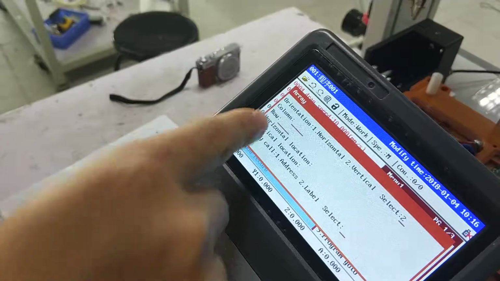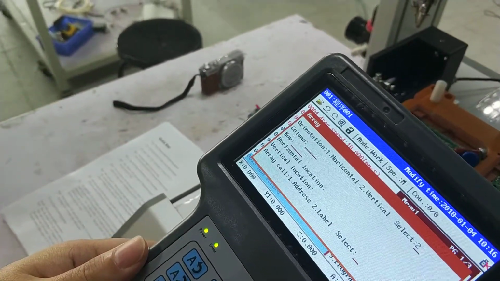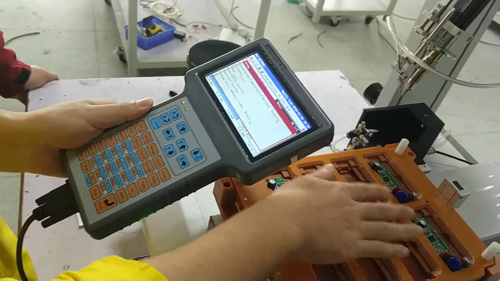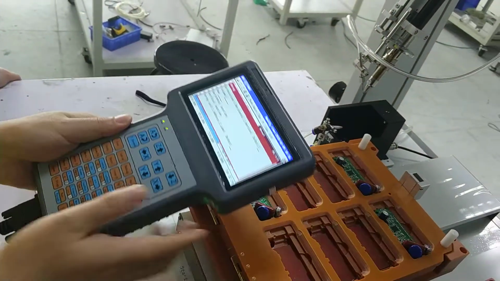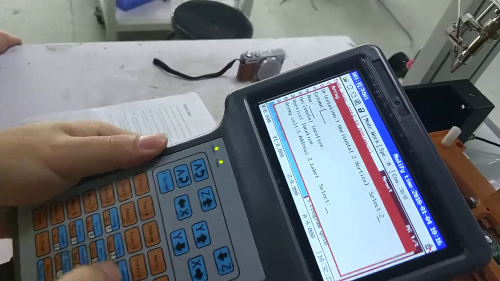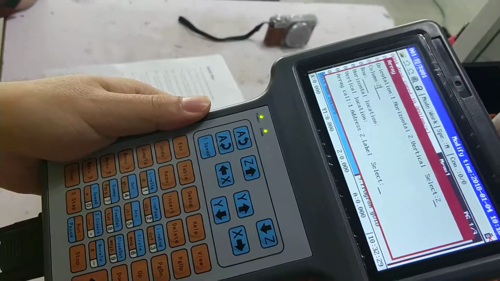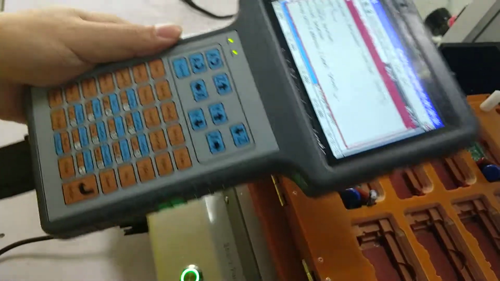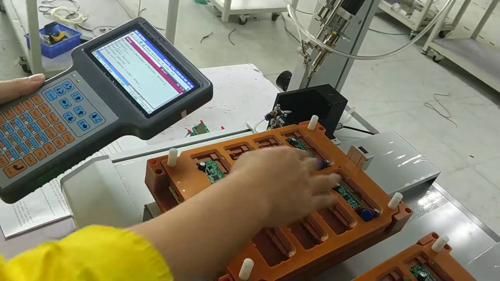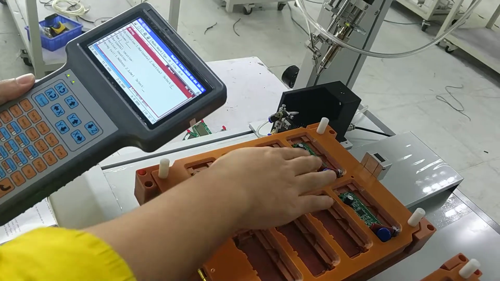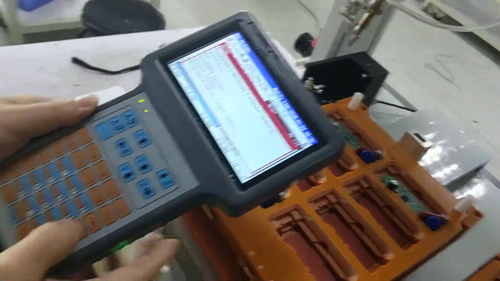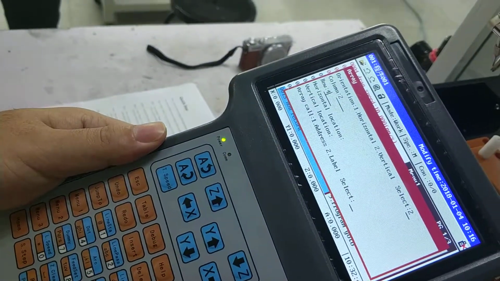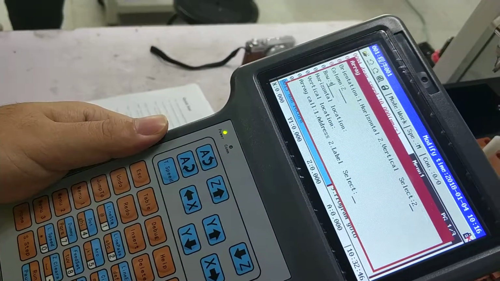This is column. We have 2 columns, 1, 2. So press 2. Then press down to legs. Because this fixture has 4 rows, input 4. Then press enter. Then press down.